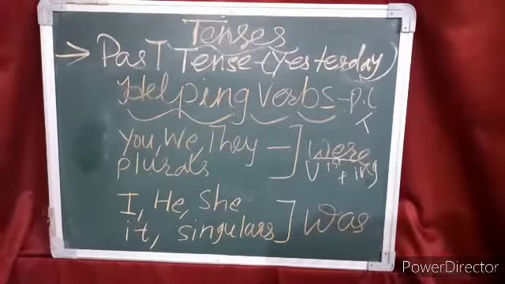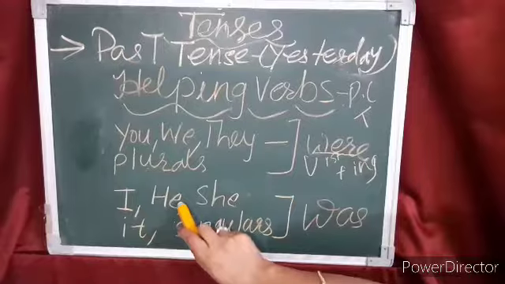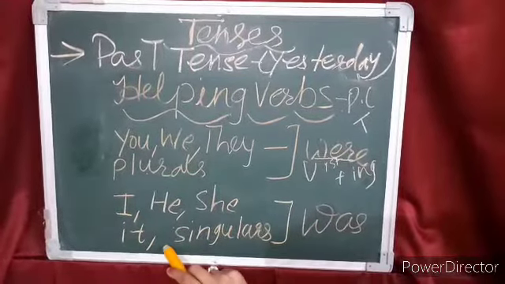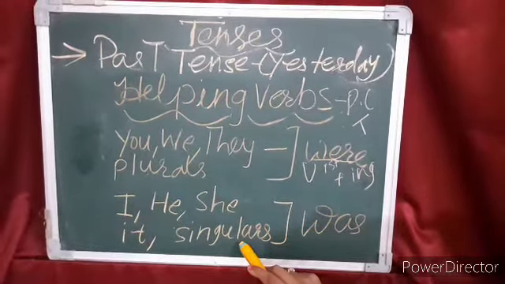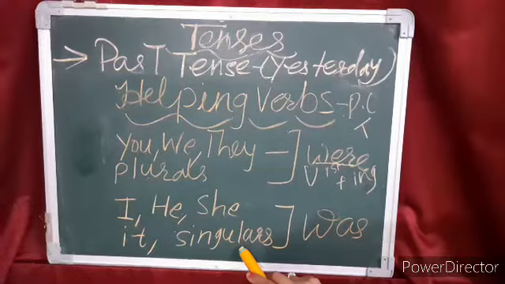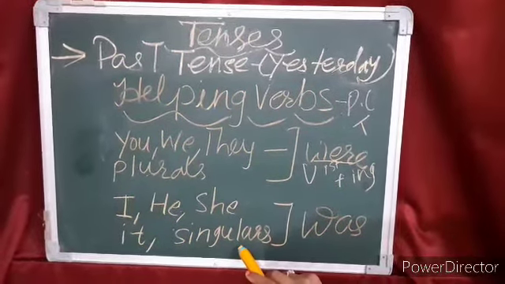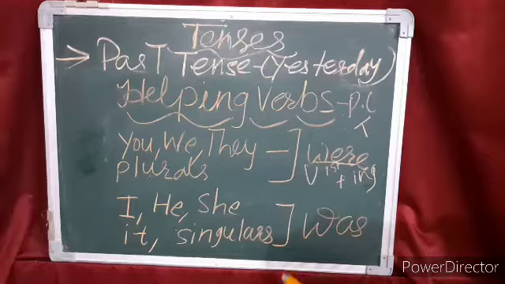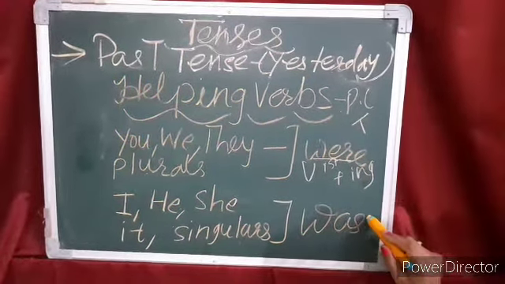Then if your subject is I, he, she, it, or any singular, that means either one person or any one thing or one animal, then we use was.